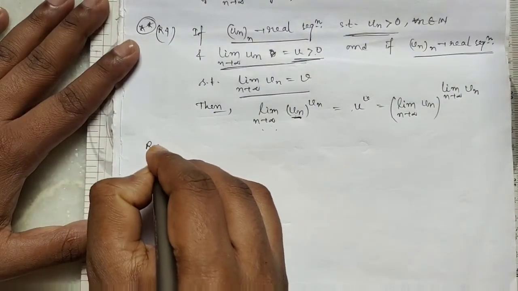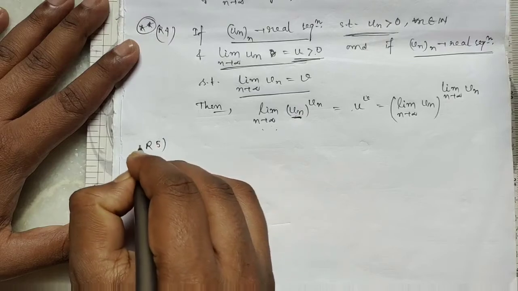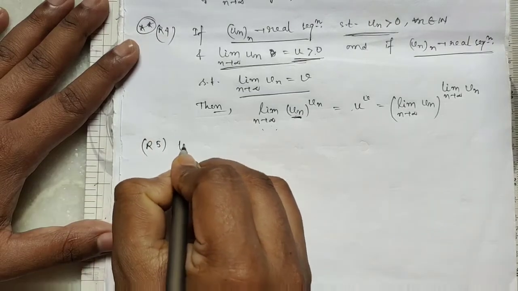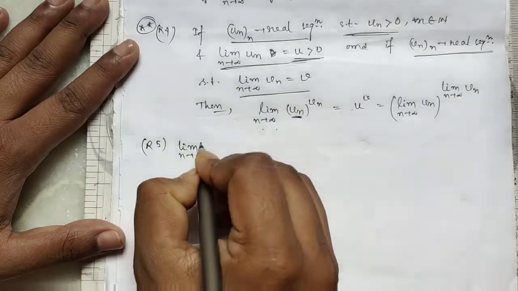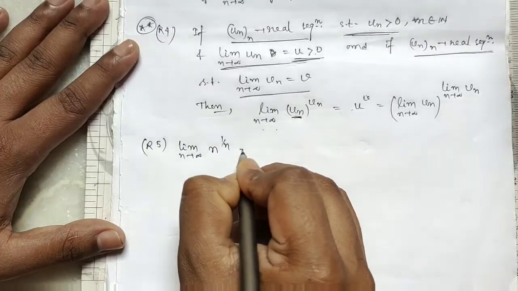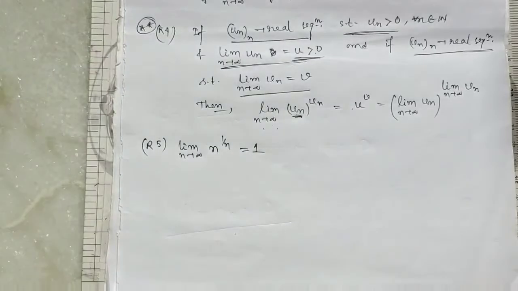Rule 5. Limit n tends to infinity n to the power 1 by n equals 1. Clear?